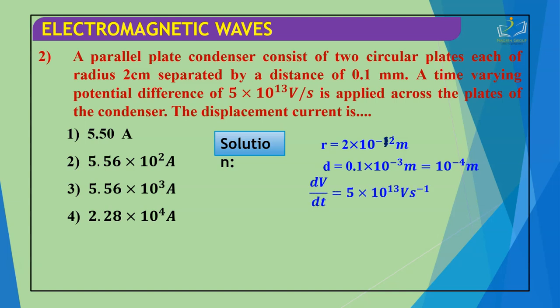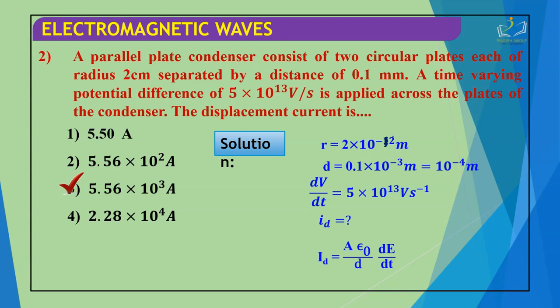The value of dV by dt is given as 5 times 10 to the power 13 volt per second. ID we have to calculate. The ID formula we know is epsilon naught A by d times dV by dt. After solving, we get the value 5.56 times 10 to the power 3 ampere.